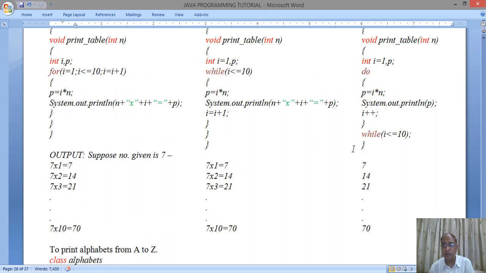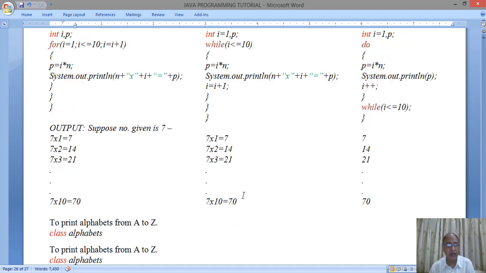Now here you see in the do while, since we have not given any formatting, simple System.out.println has been given. So the output will not be in the formatted manner as in the case of the while or the for loop, but a simple generation of the product of the numbers will be printed, that is 7, 14, 21 and so on up till 70. So see the difference when you give the formatted output and when you don't give the formatted output. See the difference you find out in the output screen. So this is the difference you will get.